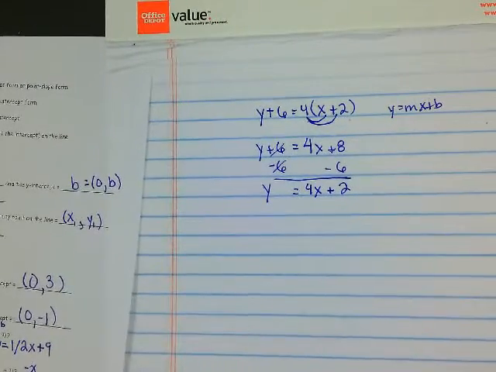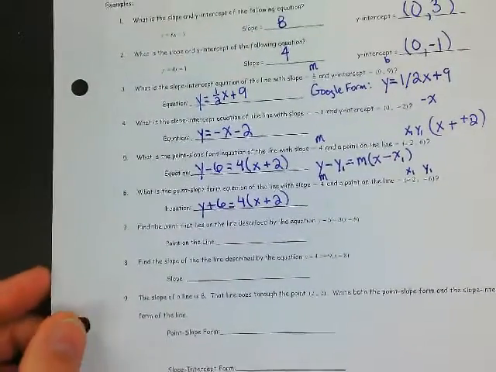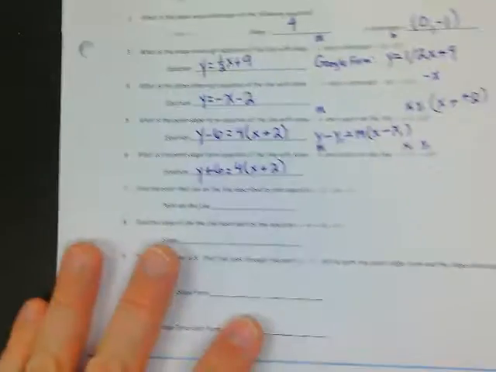Okay? So that's why I like point slope form so much, because A, you just need a point, doesn't matter which point, as long as it's on that line, and B, it's real easy to move to slope-intercept form. Okay? Any questions? Alright, so let's look here. Next up.